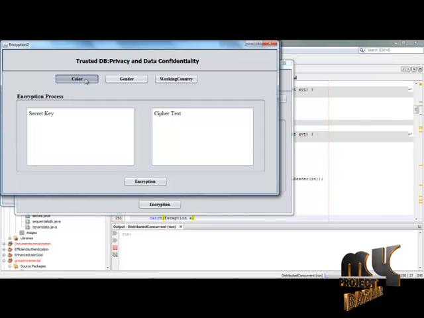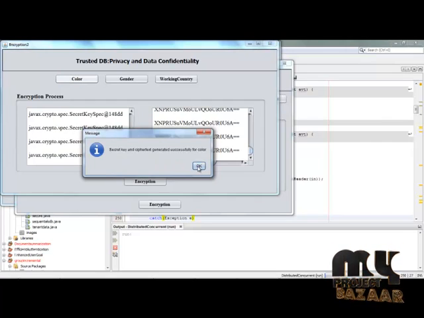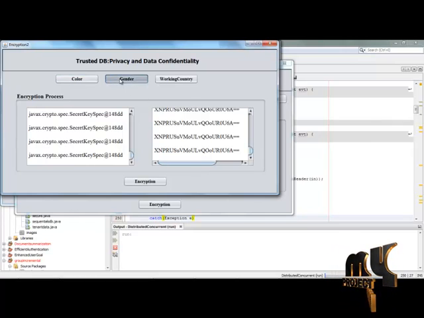Encrypt all the 7 attributes of the dataset before performing the trusted DB operations. Once the dialog is displayed, simply click the OK option. Next, click the gender option. In this manner we have to encrypt all the 7 attributes to be saved in the dataset before performing the trusted DB operations.